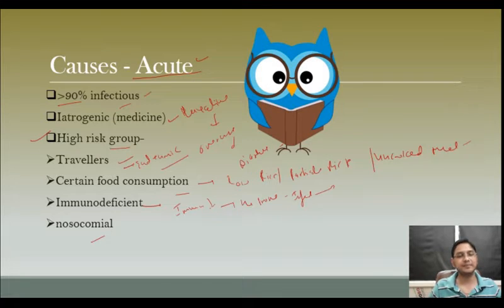Nosocomial infections, these are hospital acquired infections, hospital acquired diarrhea. Patients or patients' attenders who are frequently exposed to the hospital environment. Hospital environment means a lot of pathogens. They are continuously exposed and they get infected.